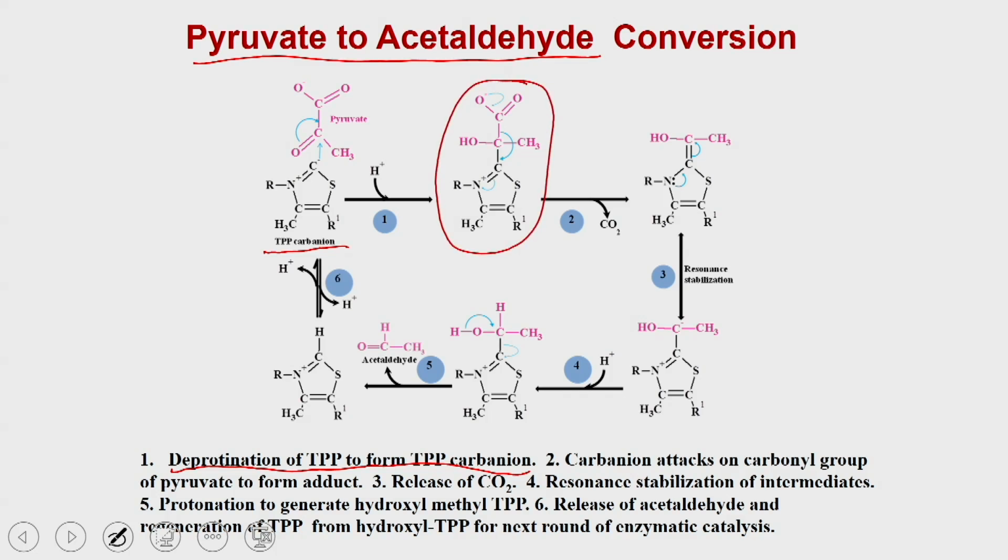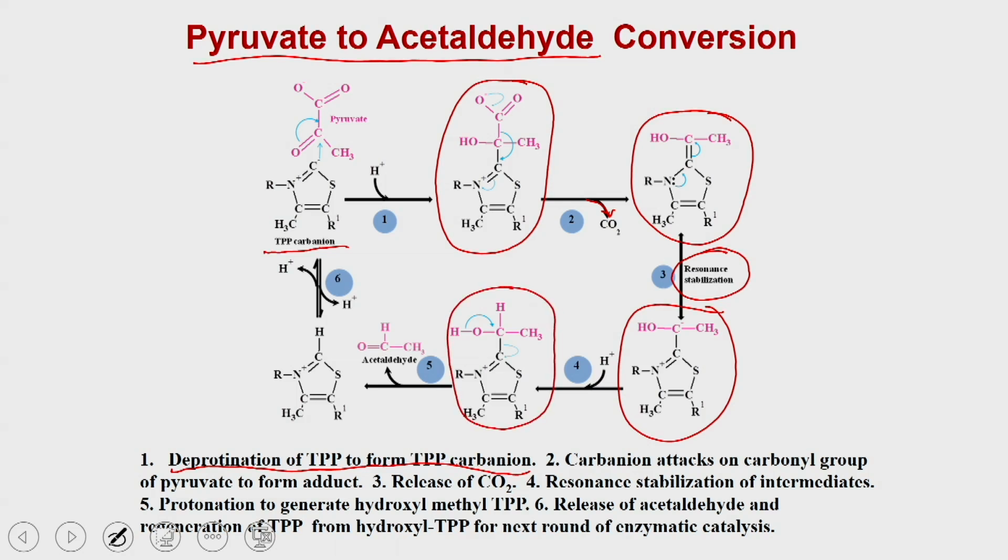Once this complex is formed, one molecule of carbon dioxide is removed, and that is how you are going to have the intermediate. This intermediate is then stabilized by resonance to generate this intermediate, and ultimately in step 4, from this intermediate you are going to have the protonation to generate the methyl derivative of the TPP, and at the end the acetaldehyde is being generated.